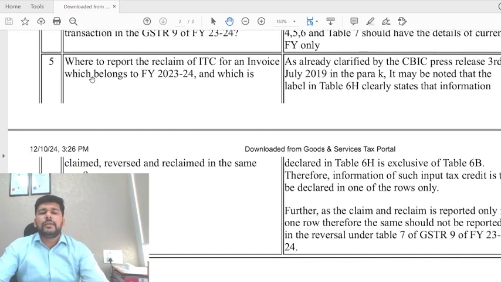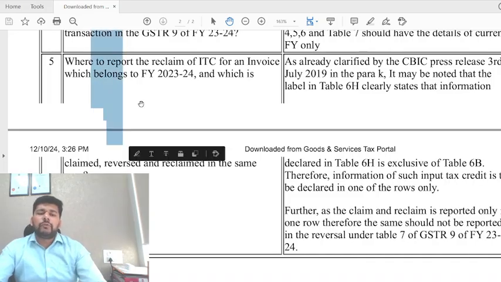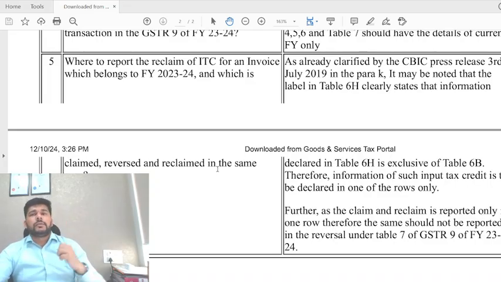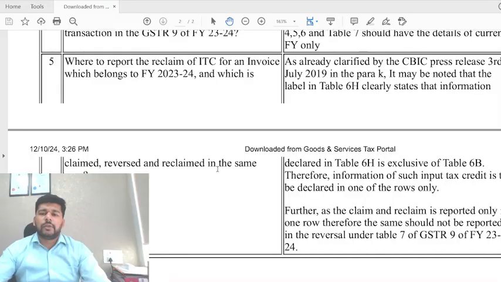Now the last point is where to report a reclaim of ITC for an invoice which belongs to FY23-24 and which is claimed, reversed and reclaimed in the same year. So what they are saying is that अभी ये वापस ये issue जो है friends, this is only because of that circular, that advisory based circular which they have said that how to report those transactions. Means आप सब credit avail करो फिर reverse करो etc etc.